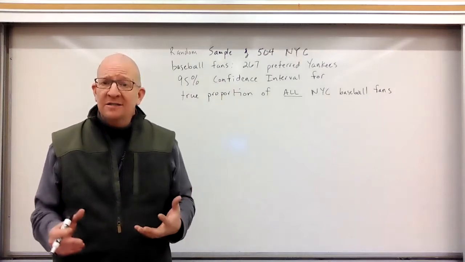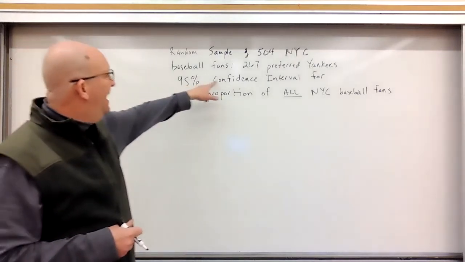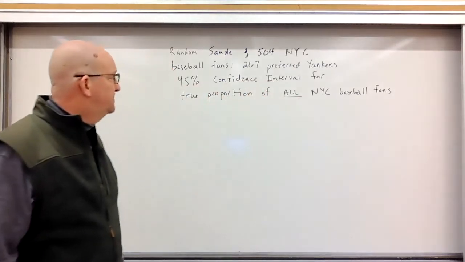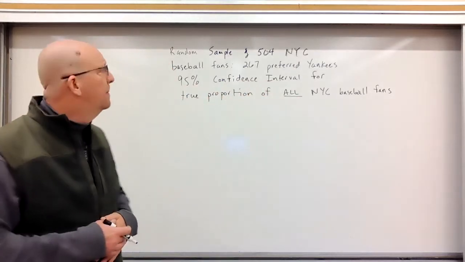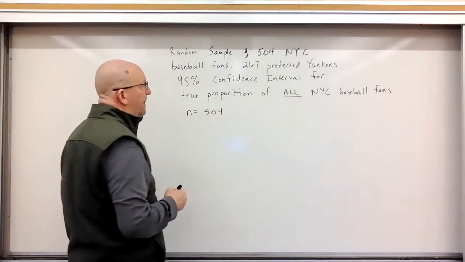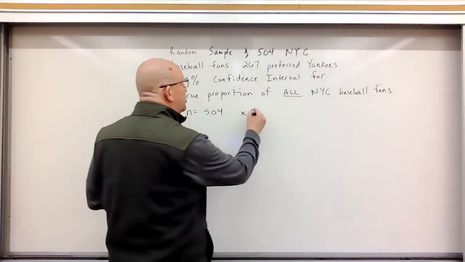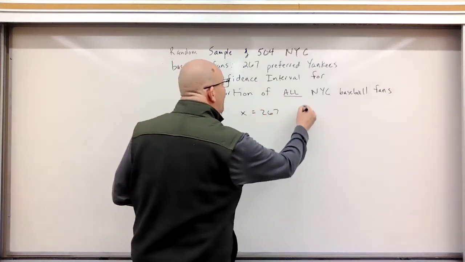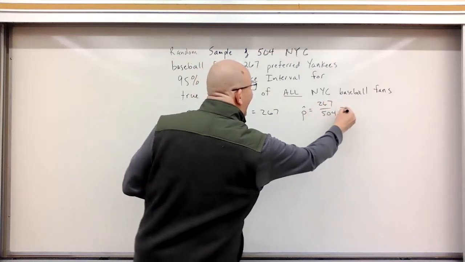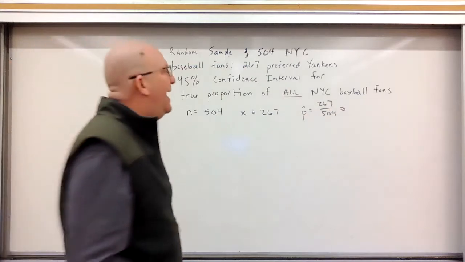You want to see how it works? Sure. Come on, let's try it. Okay, so I want to set up a 95% confidence interval for the true proportion of all NYC baseball fans. All right, well, let's see what we have. We have little n, our sample. That's 504. I've got x, my success for my question, of 267, which gives me a p hat of 267 divided by 504. And I'm going to go ahead and round this just a little bit. It ends up being 52.98%.